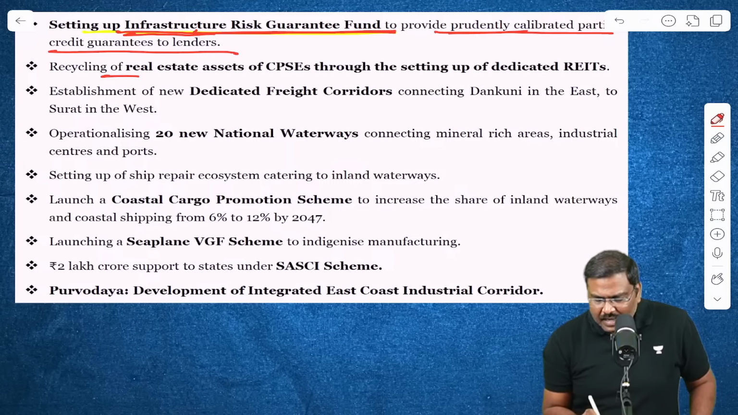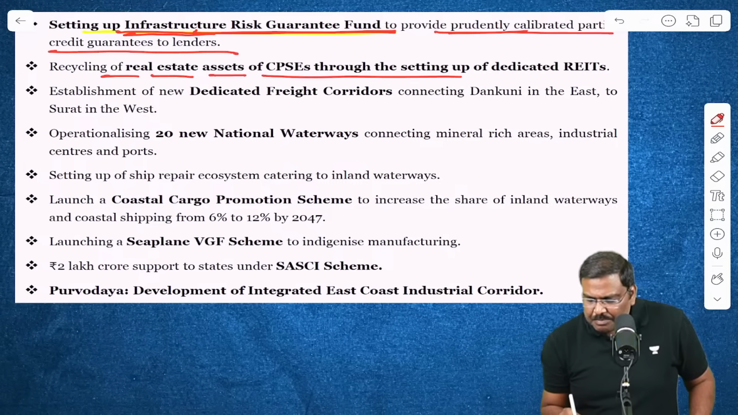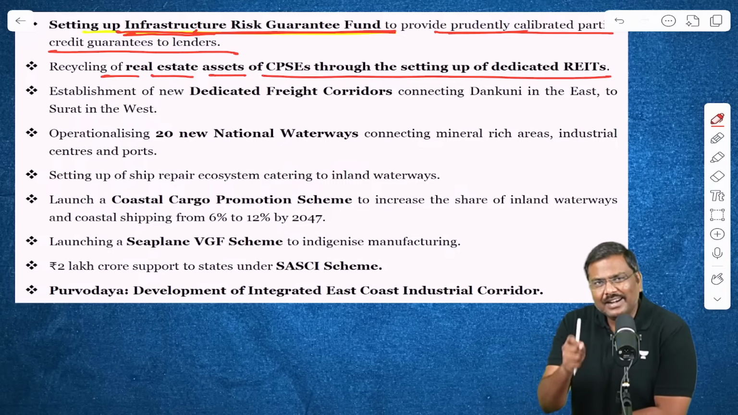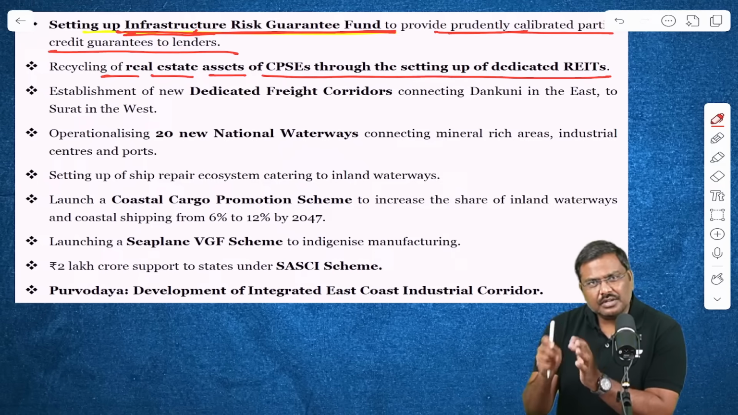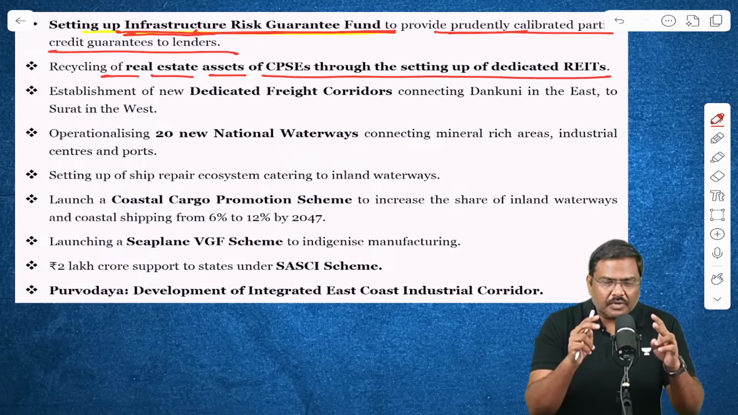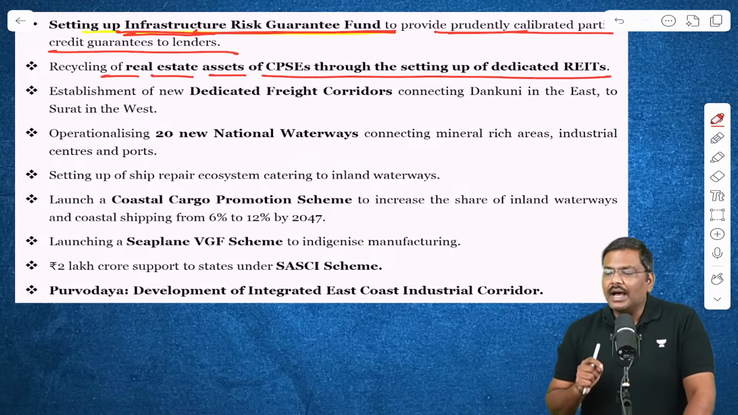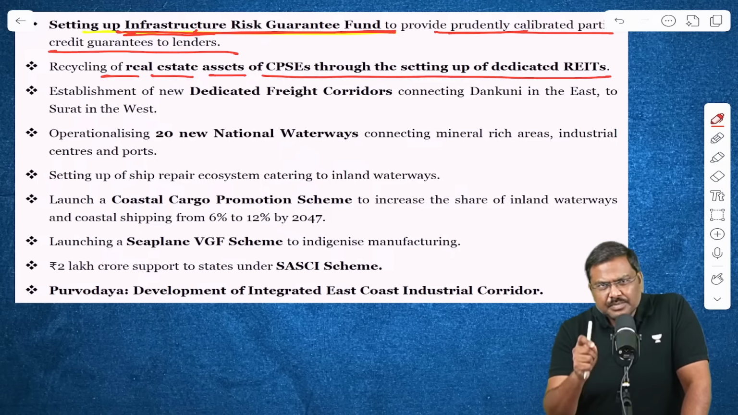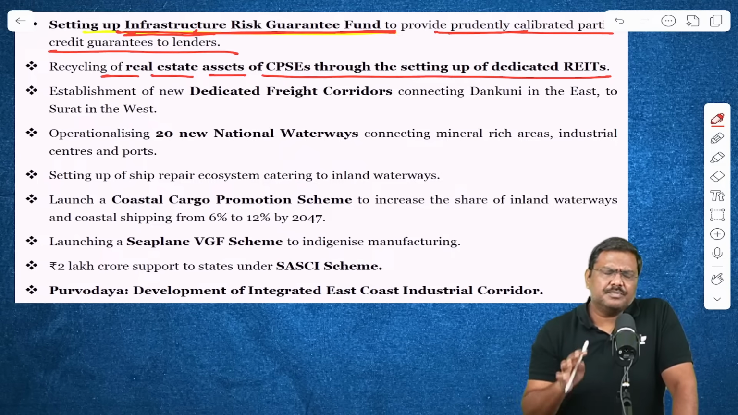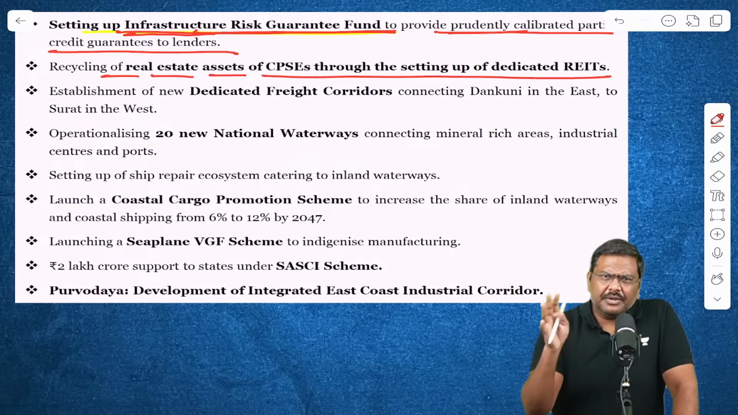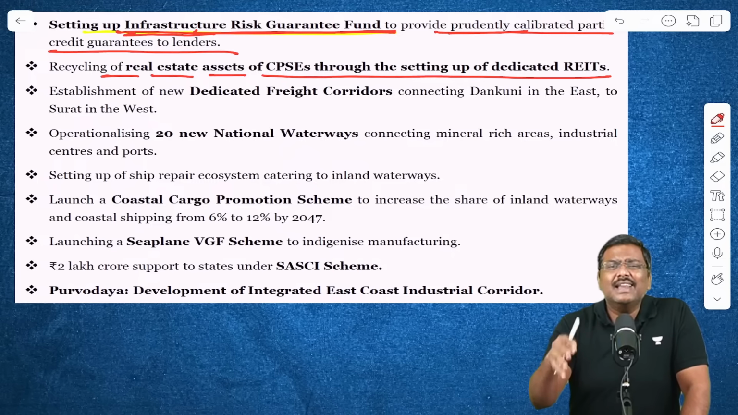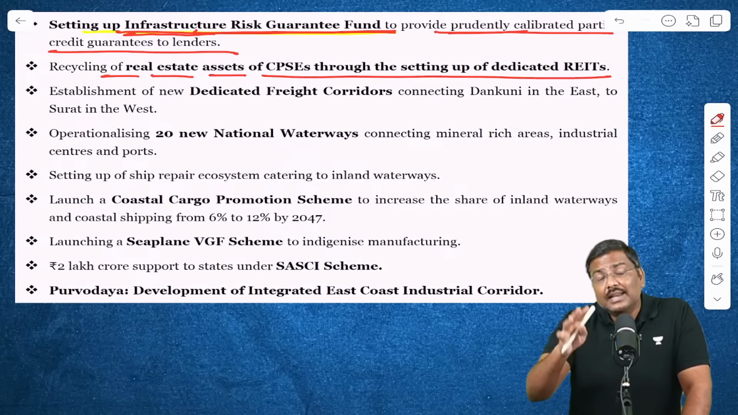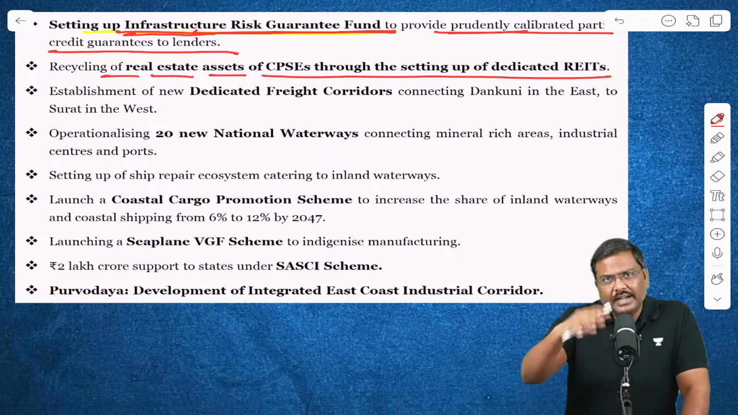Next one, recycling of real estate assets of CPSCs through setting up dedicated REITs. What is a REIT? There are two types of investment models, new type of models, by the way. One is InvIT, Infrastructure Investment Trust, and the other one is REIT, Real Estate Investment Trust.